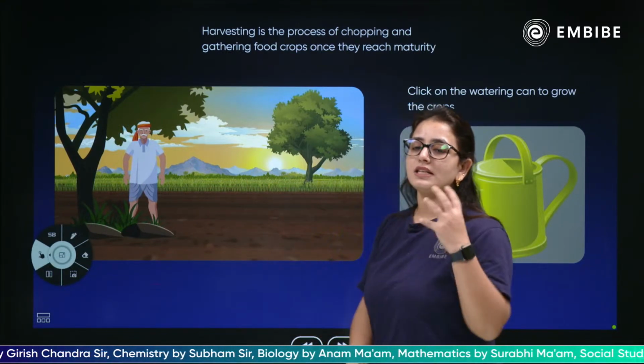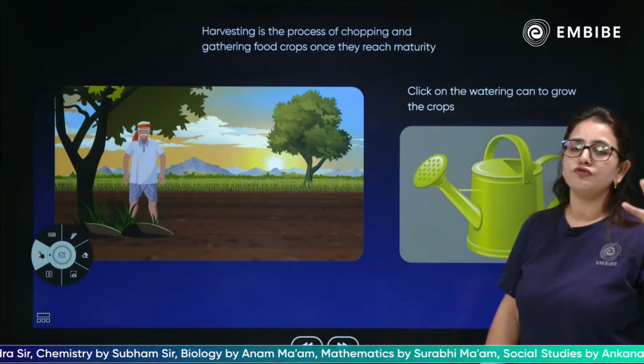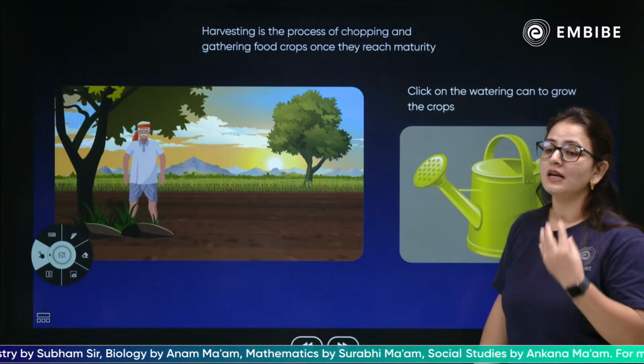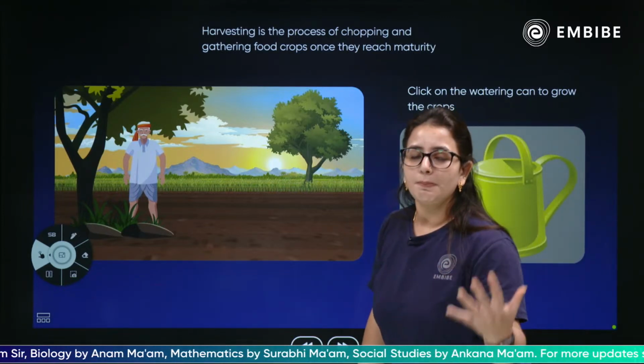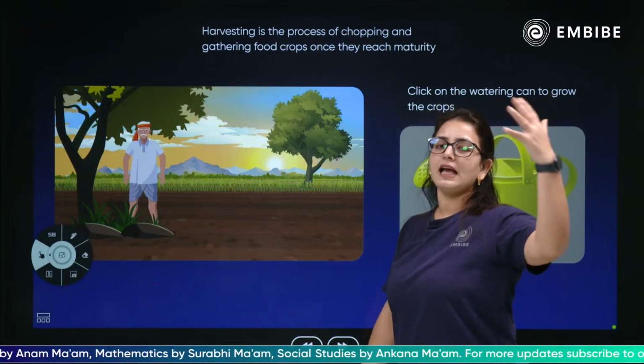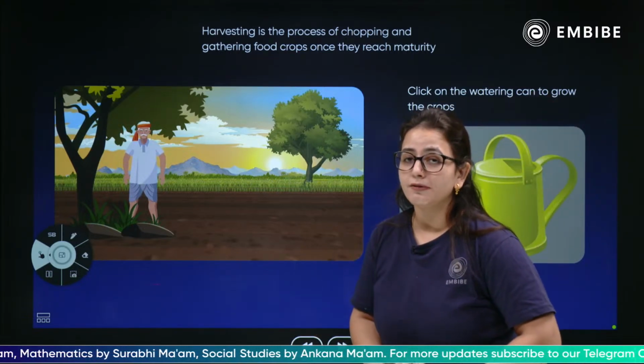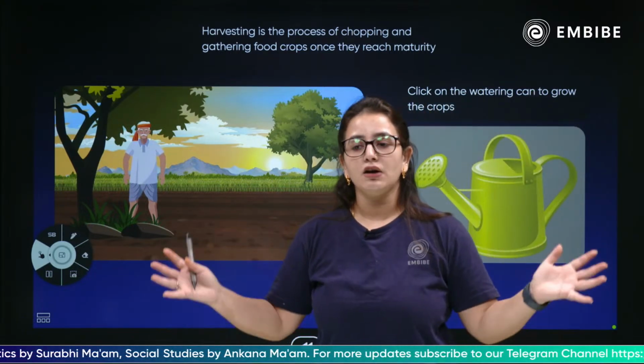So what is harvesting? Harvesting is the process of chopping the mature crops, so that they can be supplied and moved for selling, and the farmers could obtain whatever benefits they want, and the people can get food.